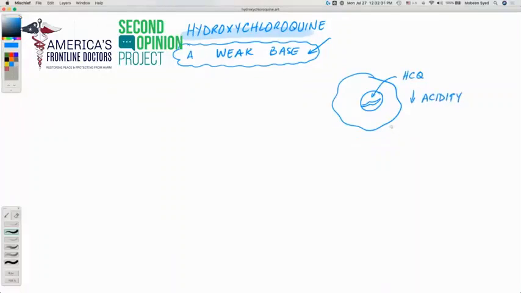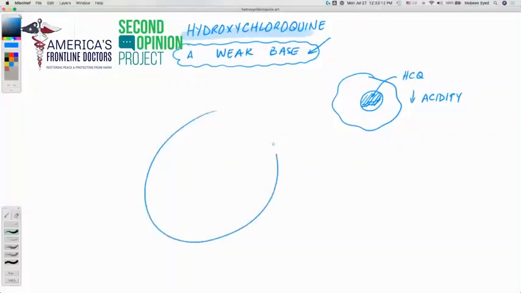So as it is a weak base, the stomach of the plasmodium needs an acidic environment to be able to digest the food particles it is eating. And when hydroxychloroquine is present and it makes it less acidic, then that stomach of the plasmodium stops working, and that causes the plasmodium to die. This is a similar mechanism that we use in case of COVID-19 as well. So let's very quickly see how hydroxychloroquine works within our cells to help us be protected from the coronavirus. And this is possible with other viruses as well.